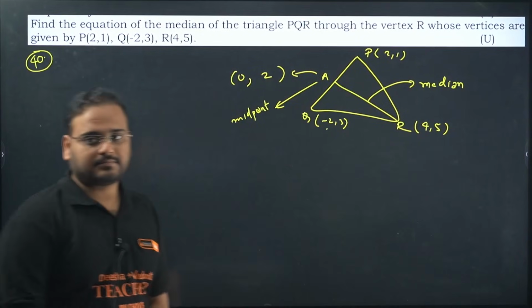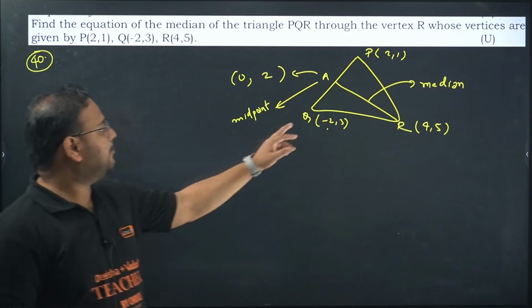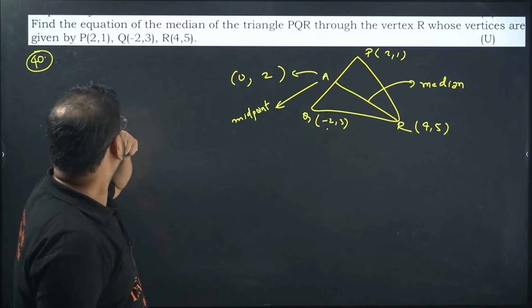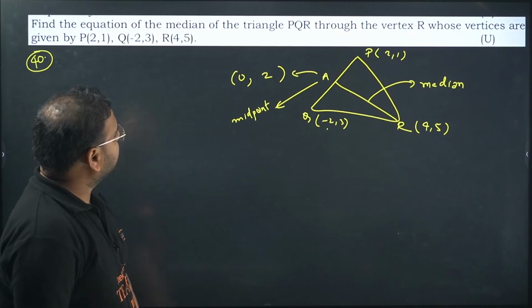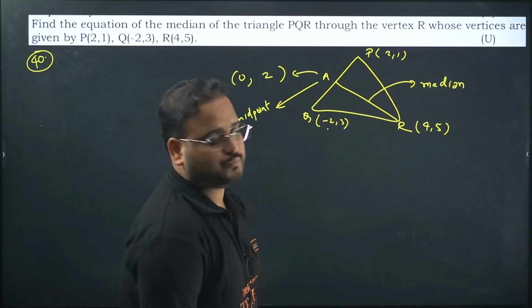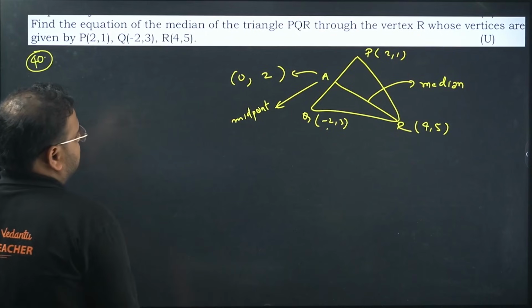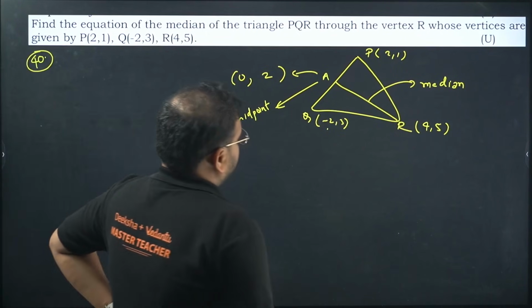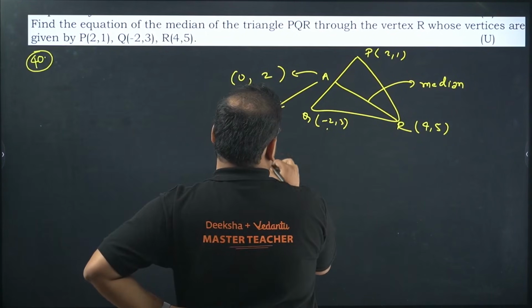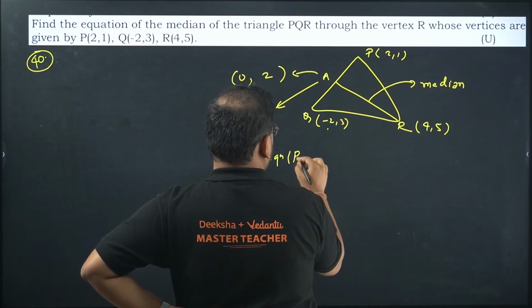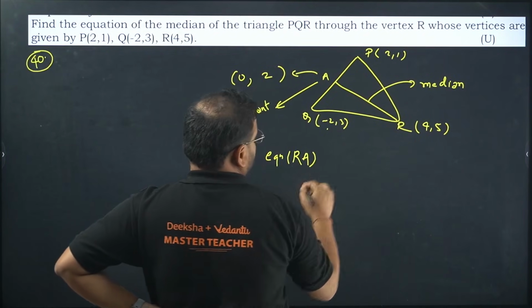Got it? Yes. So minus 2 plus 2 is 0, and 1 plus 3 is 4. 4 by 2 is 2. Got it? Yes, sir. Okay. Now looking for the equation of the line RA. Check. So I'll get y.